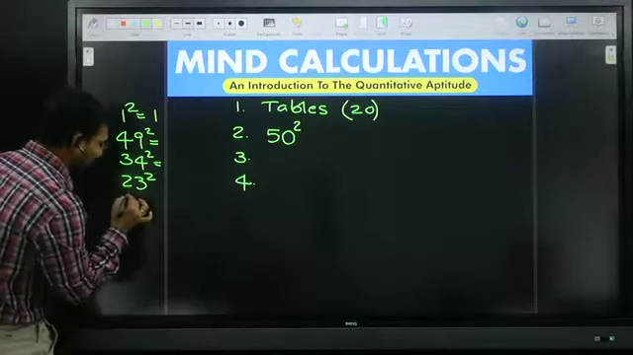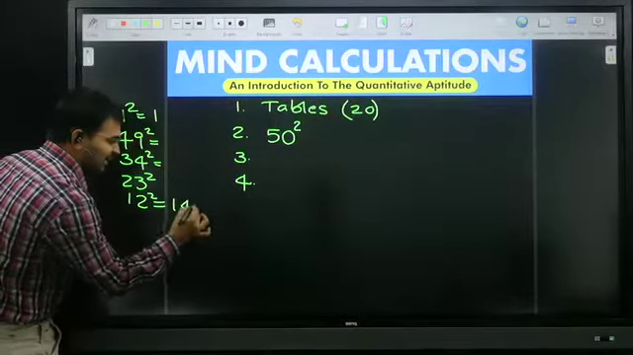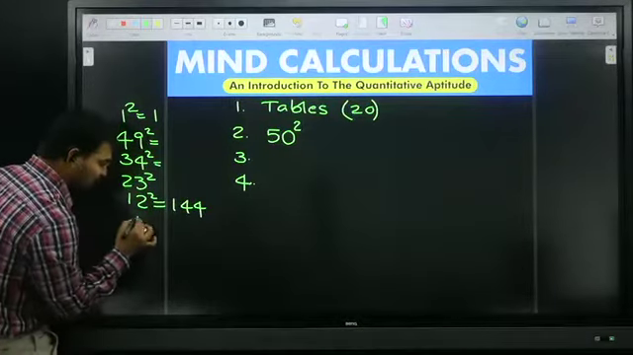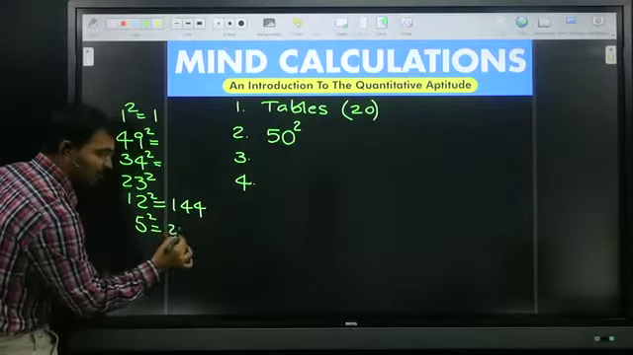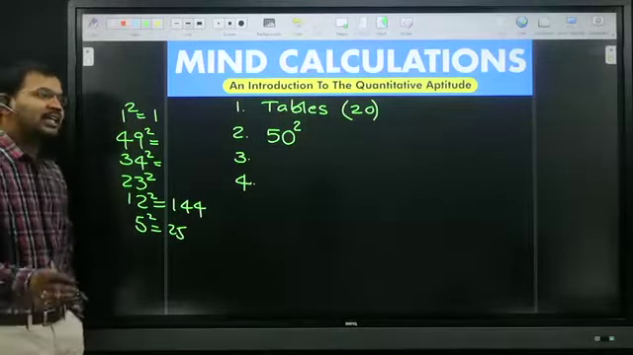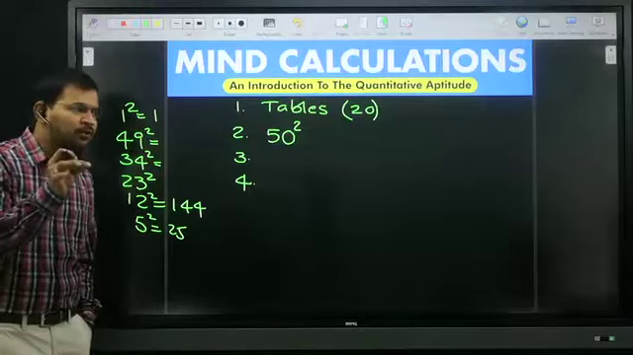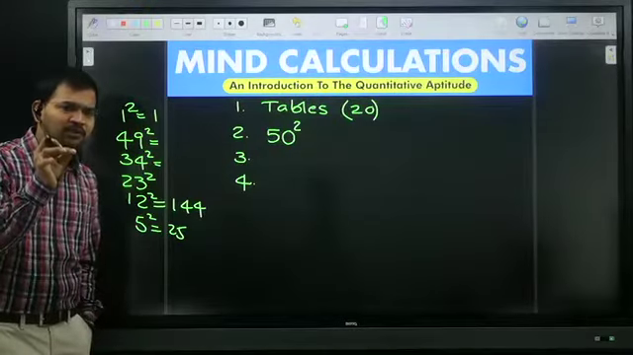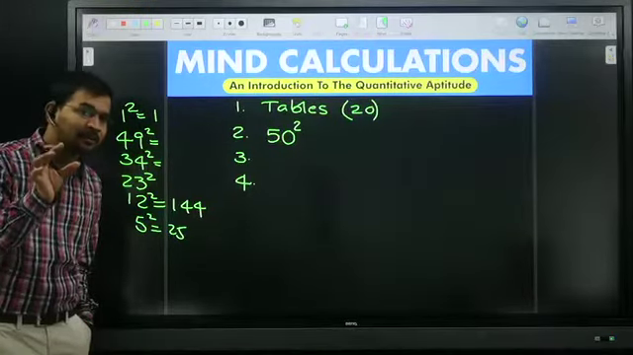What is 12 square? Very good, 144, because it's very easy. What is 5 square? 25. Very fast, very good. Here we need minimum 50 square roots, confidently.